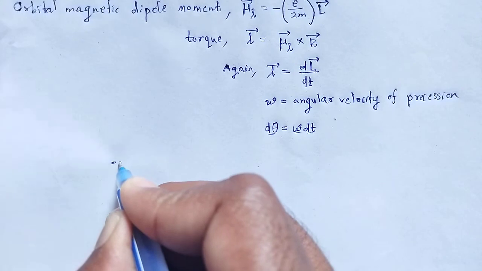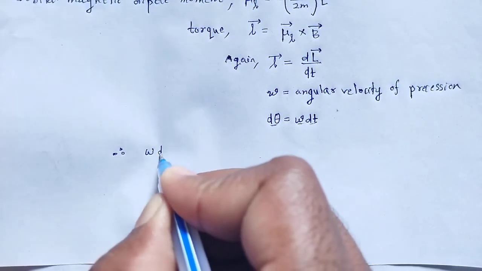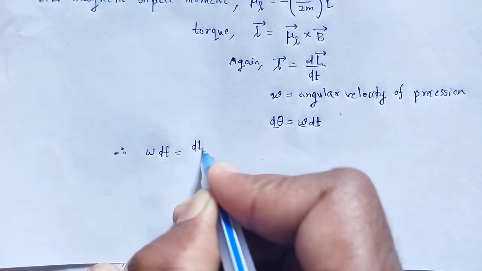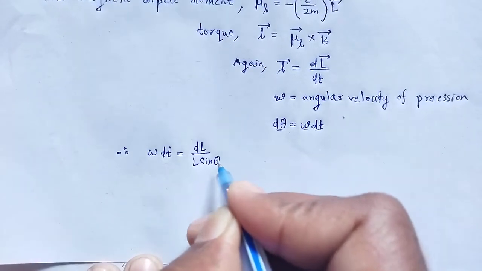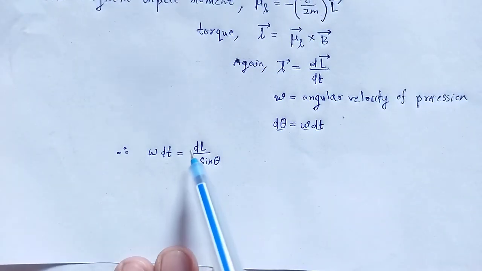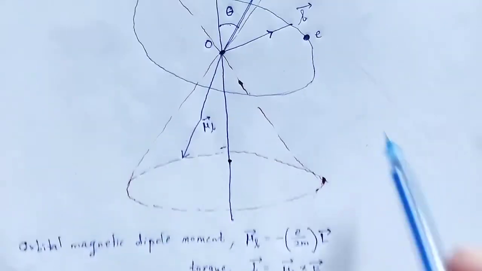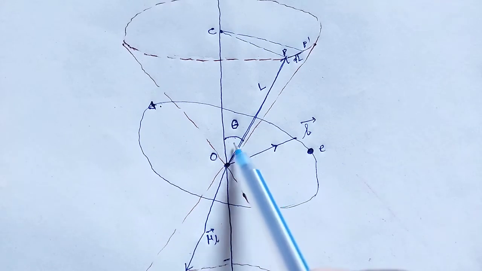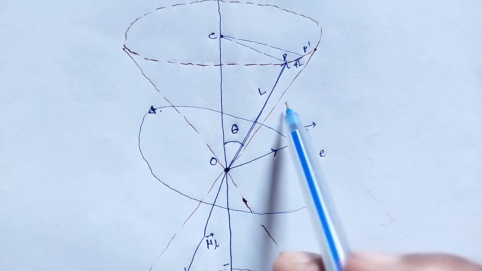Therefore, omega dt is equal to dL divided by L sin theta. In case of an arc, if we consider an angle, that is omega dt, it is the arc divided by radius.